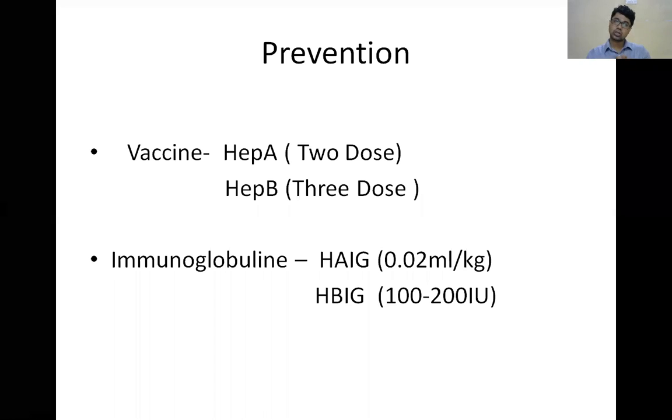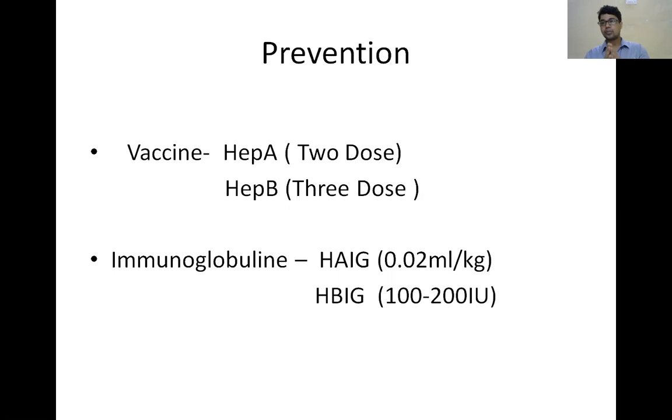Suppose you don't know the status of the mother, HBsAg positive or you don't know. In that case, immediately you have to give the first dose at birth. Then 6 weeks and 14 weeks, or 0, 6 weeks, 6 months. These two you can follow. Suppose the mother is HBsAg positive, then what will you do? Immediately you have to give the first dose of vaccine with immunoglobulin. Immunoglobulin you should give within 12 hours. Okay. Then 6 weeks, then 6 months.